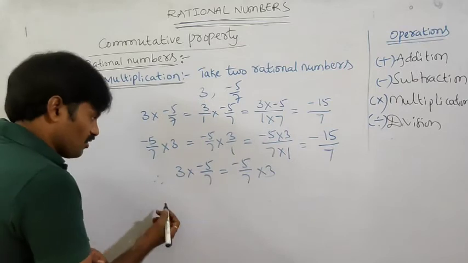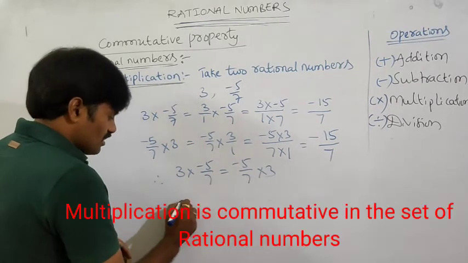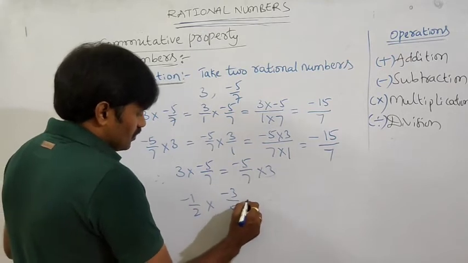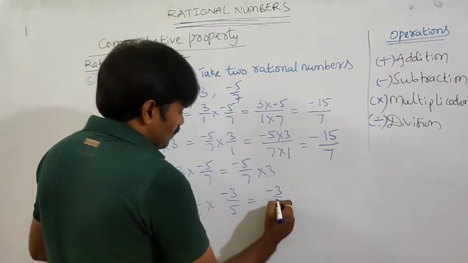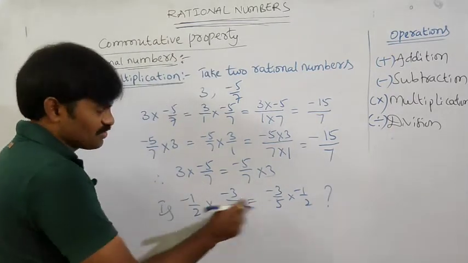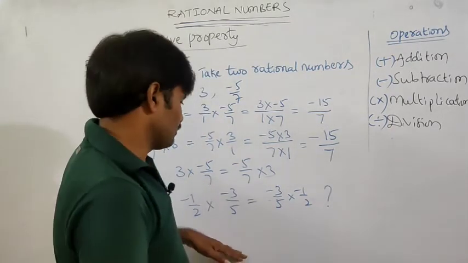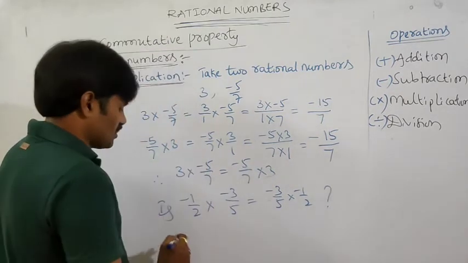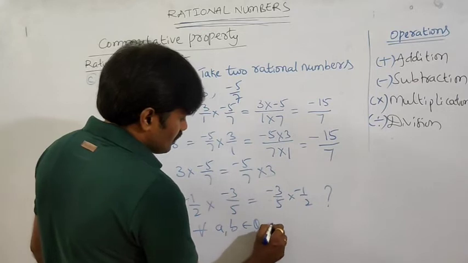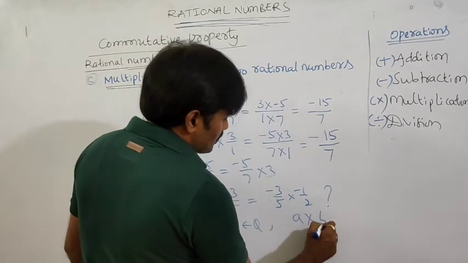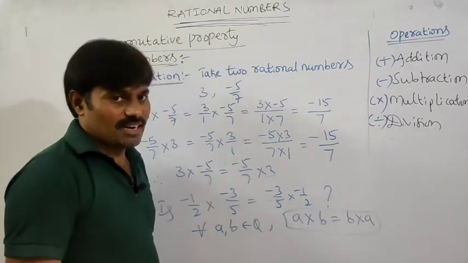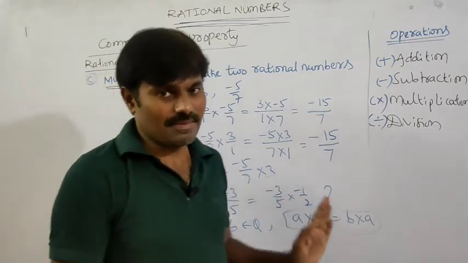Yes. If you want, you can check for one more example like minus 1 by 2 into minus 3 by 5 is equal to minus 3 by 5 into minus 1 by 2. Are these equal or not? We have to check if this product is equal or not. Okay. So from this what can you conclude? For all a, b belonging to rational numbers, their product a into b is equal to b into a. That means multiplication is commutative in the set of rational numbers.